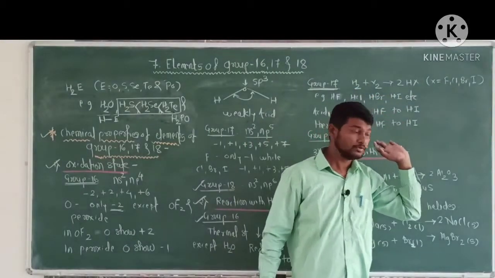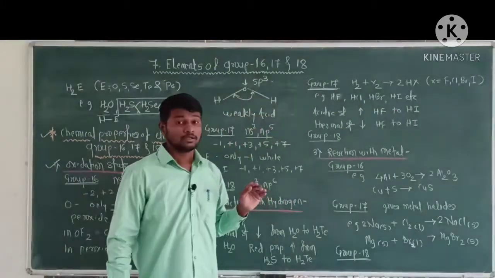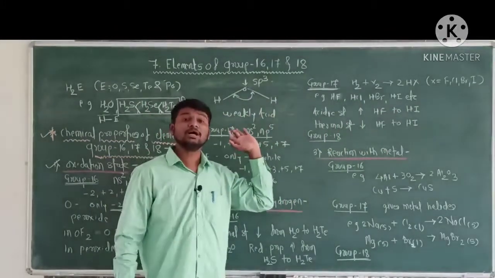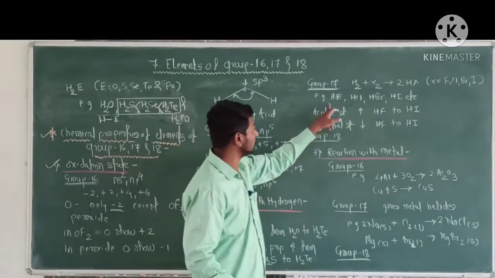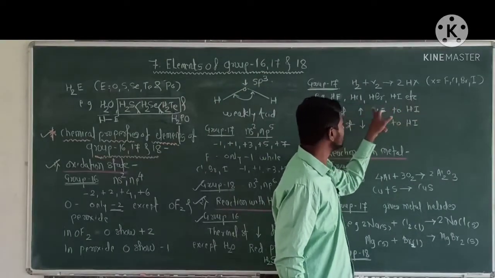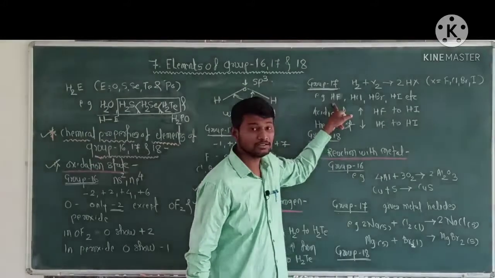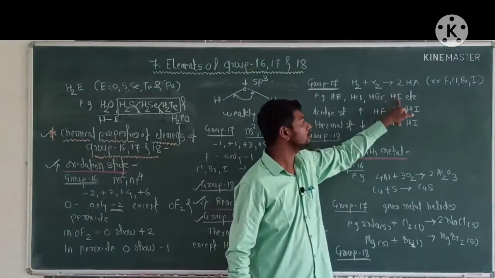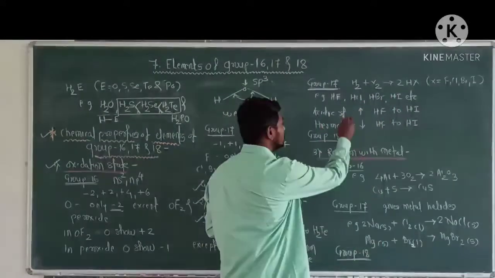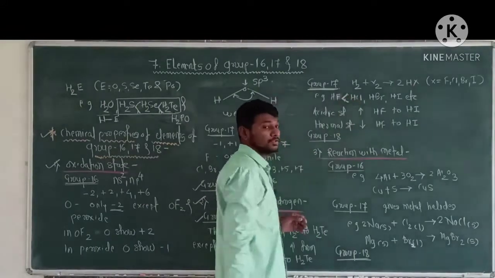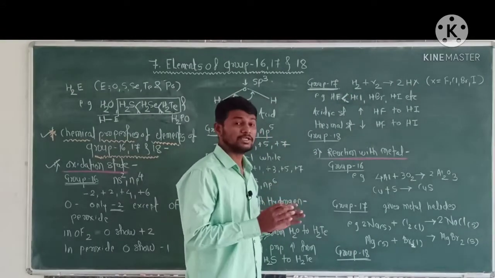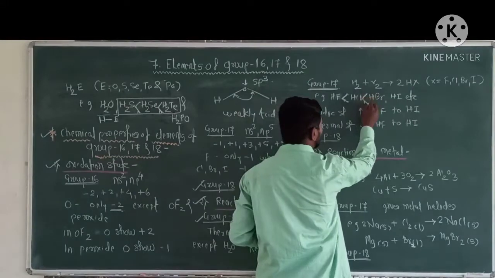Now, the acidic character of these hydrogen halides increases from hydrogen fluoride to hydrogen iodide. That means the acidic strength increases in the following order.